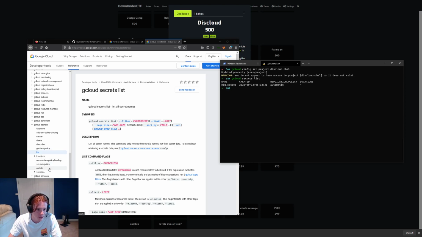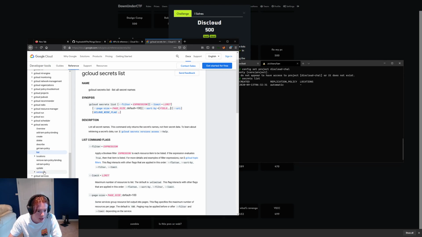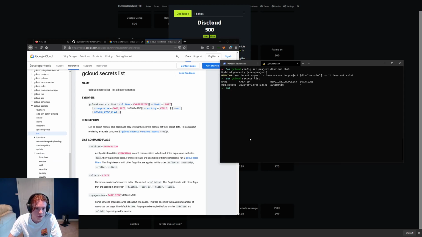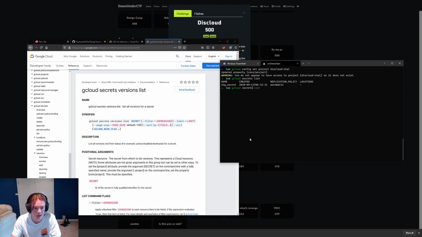The way that you do that, again looking at the documentation, looks like we have versions and then list potentially. So let's have a look at gcloud secrets versions list, and the secret name was big-secret.